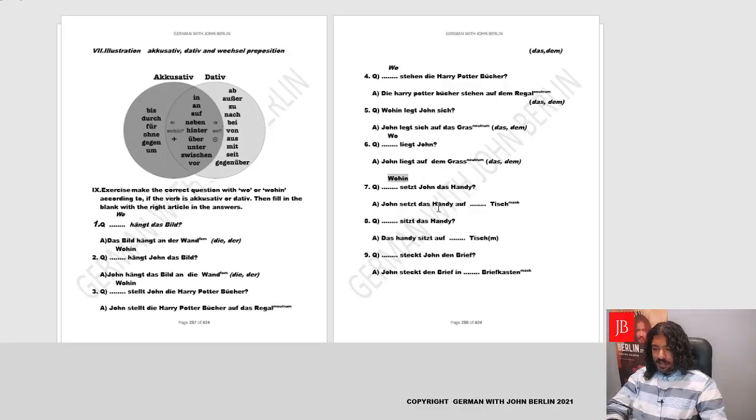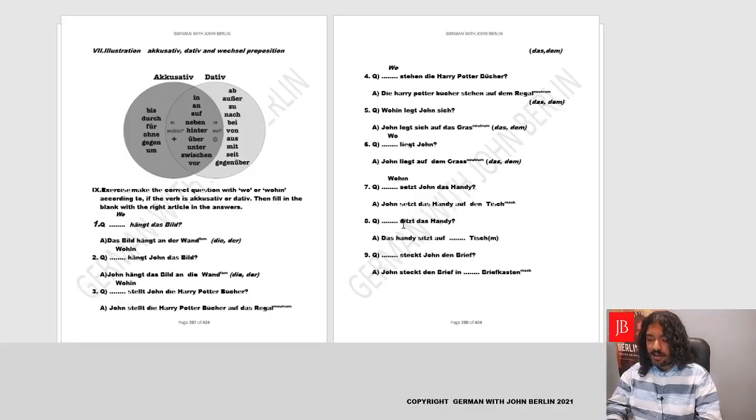Now, wohin is accusative. Auf is a Wechsel preposition. That means we need to make it into accusative. Tisch is masculine, den, die, das, die. So it will be den. So John setzt das Handy auf den Tisch. Okay, John puts the mobile on the table.